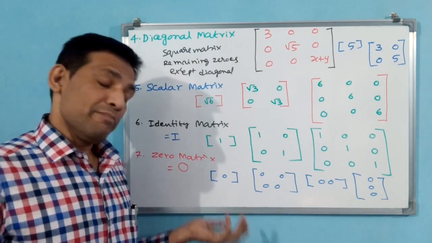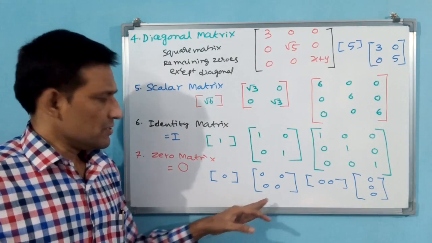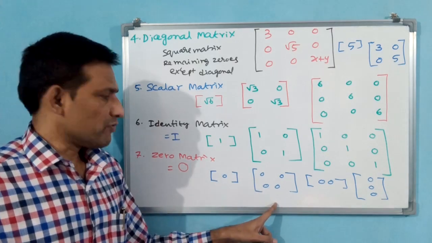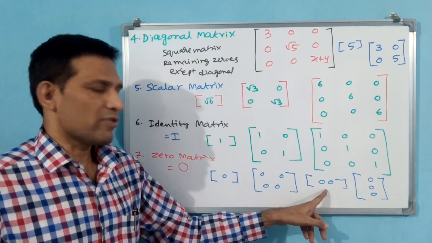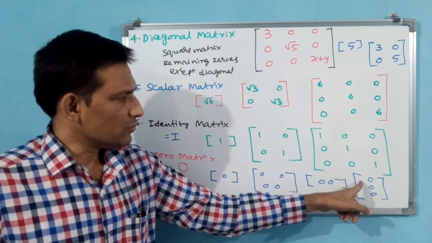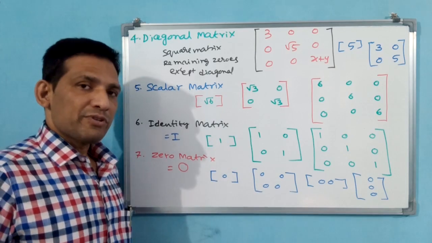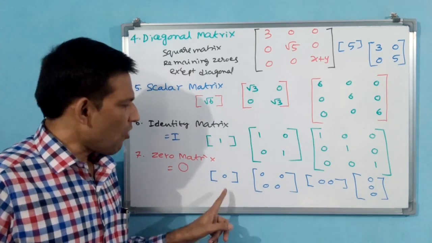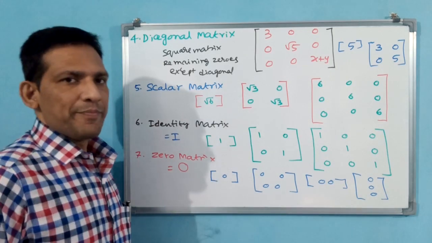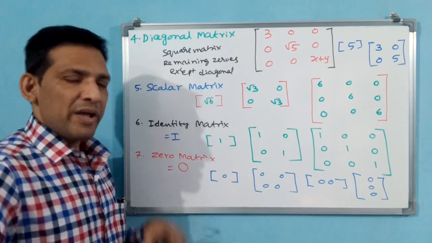You can take 0 like this: 0, 0, 0. Here it is a square matrix, but here it is not a square matrix. You see, 2 columns are there but only 1 row. Here also 3 rows are there but only 1 column. It may be a square matrix, it may not be. But all elements should be 0.